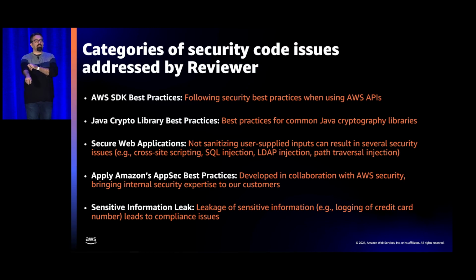The categories of security issues that it'll find in your code are as follows. It can identify misuse of specific APIs. It can look at weak encryption. So if it's looking at, say, a Java application, it can identify scenarios where you're using weak encryption in your code, and it can highlight that. It can go through and look for sanitization of code. So if you're not doing sanitization of SQL injection, which all of you should be doing at this point, it's something it can do just by clicking that box and allowing it access to your code base.